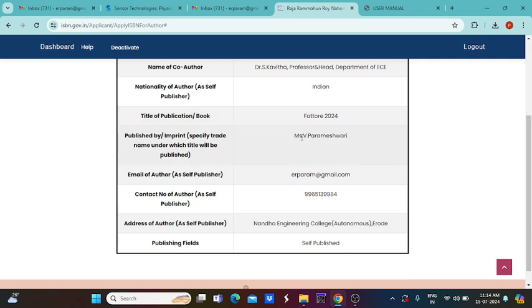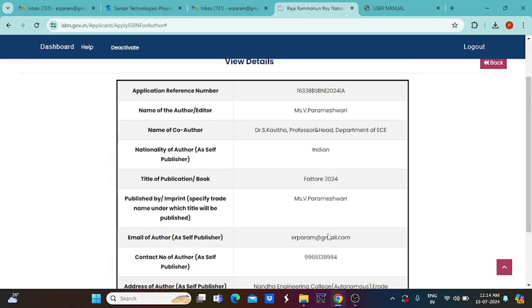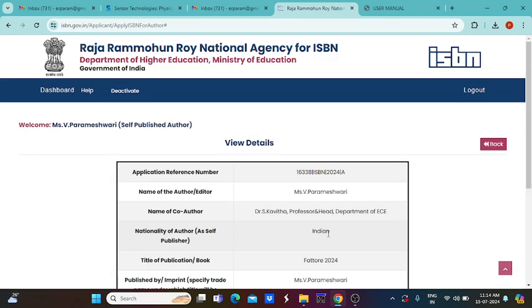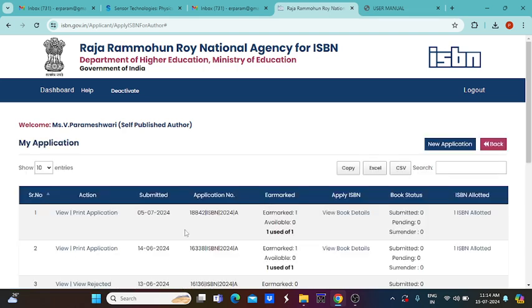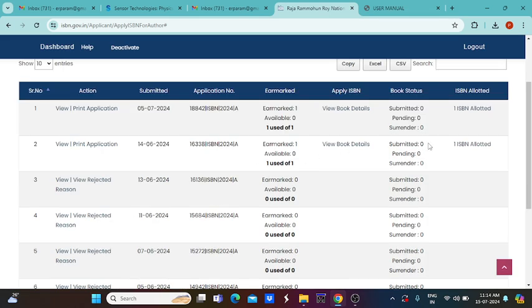Here we have to mention only our name. We should not mention any other college name or any other address, and our mail ID, this entire detail is already available while we registered in the registration process. So after that, the number is allotted. Now you can view, so view book details. Here you have to upload.